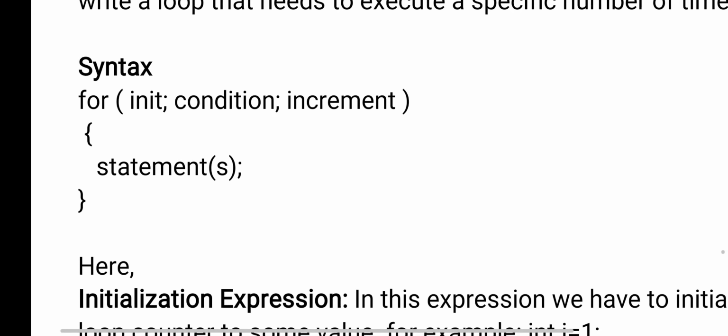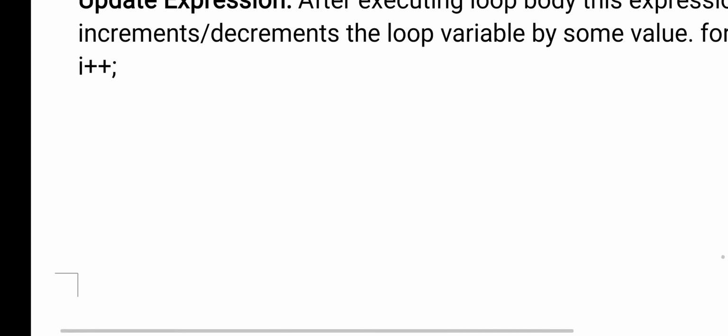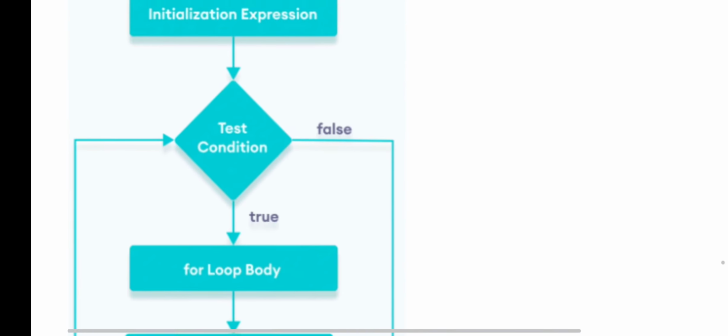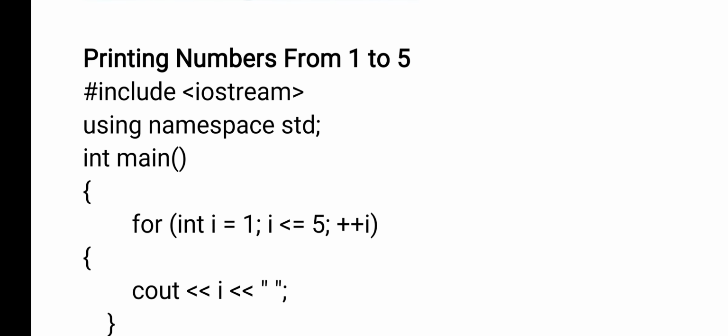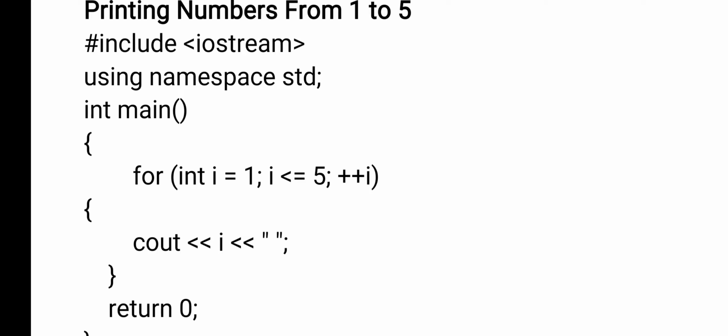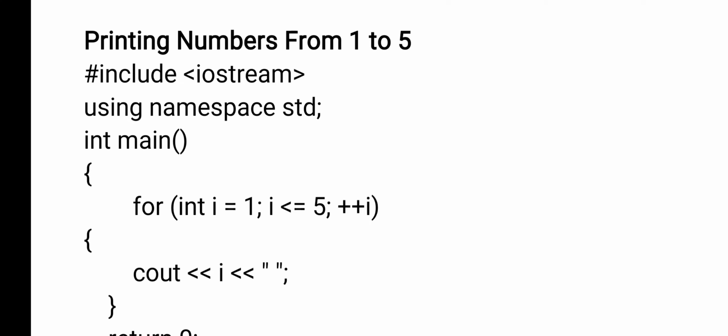Okay, so here in the example, I will explain. You see the for loop. For int i equals 1. What is the purpose of the program here? I am printing numbers from 1 to 5. So if you want to print numbers from 1 to 5, what is the starting value? 1. So that is why I have given i equals 1.